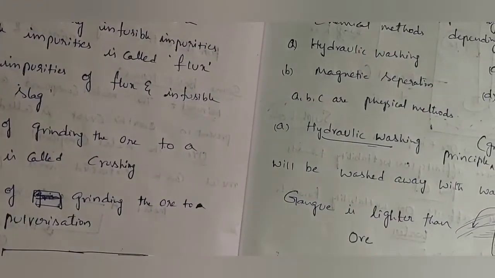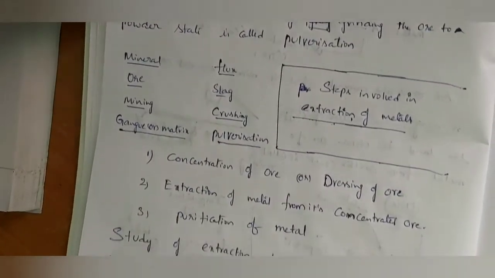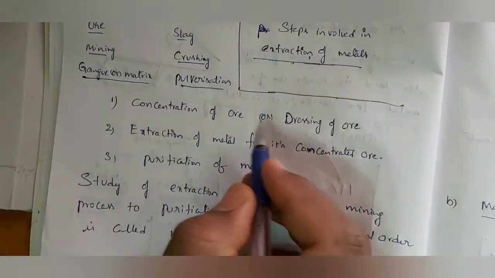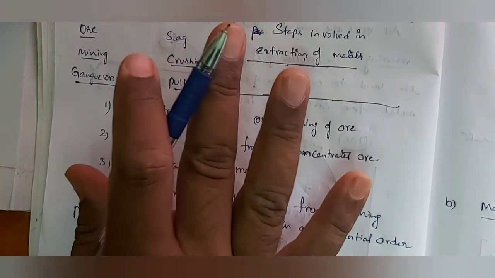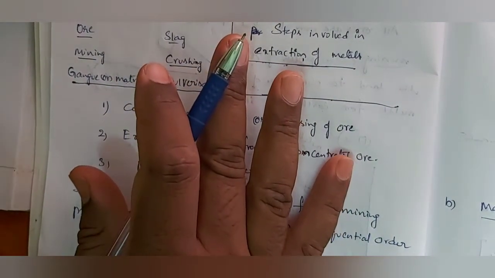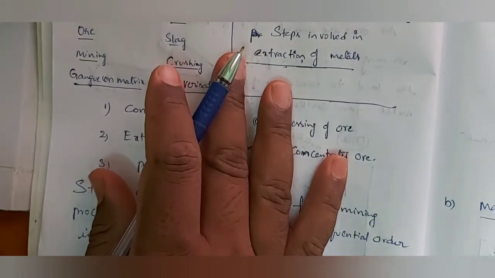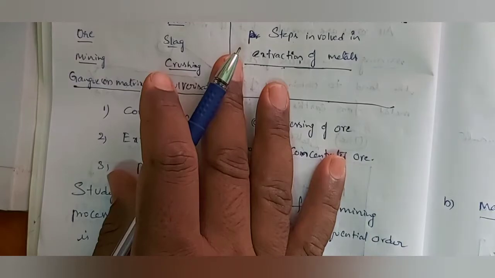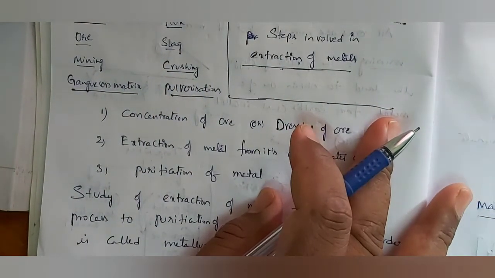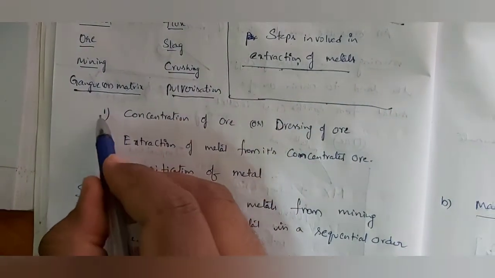Concentration of ore or dressing of ore we have completed today with 4 methods: hydraulic washing, froth flotation method, magnetic separation and leaching. Of these, 3 are physical methods and 1 is a chemical method. All these things we have studied in today's class.